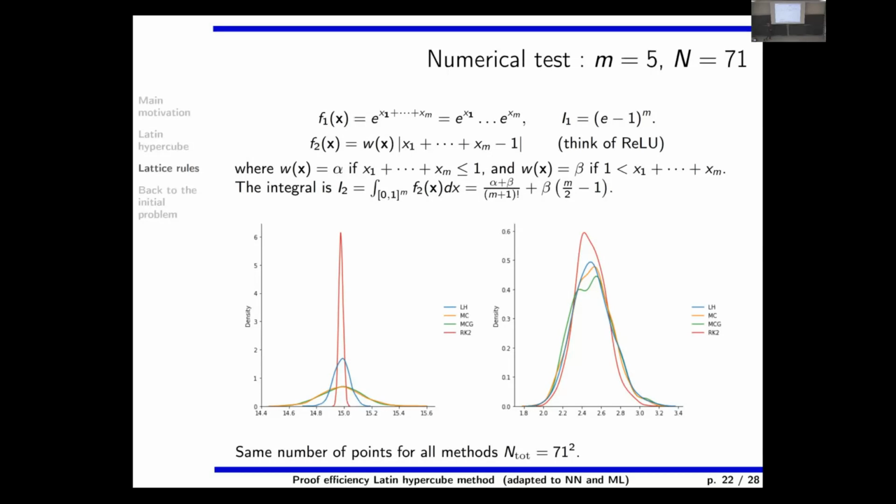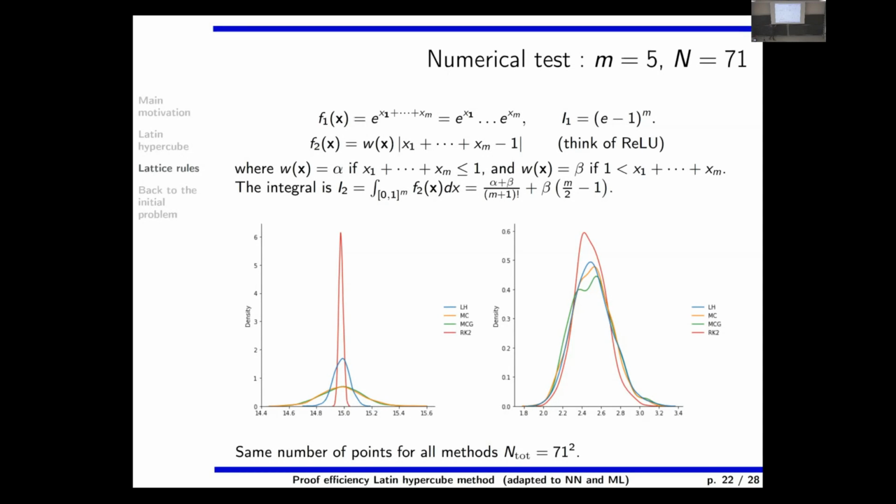And with the lattice rules of rank 2, where the projection on faces is exactly one, this is much better, once again. And n is equal to 71, which is a prime number. This is okay. So how do I generate the lattice rules? I draw the matrices at random, and then I apply the permutation at random. This is what is obtained.